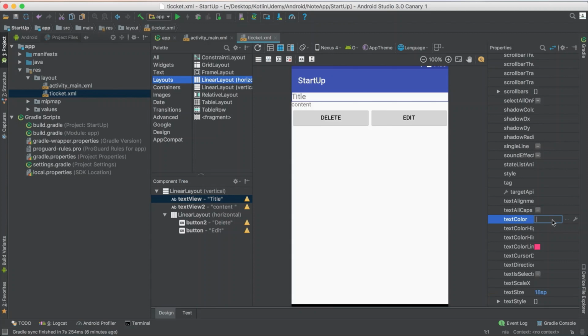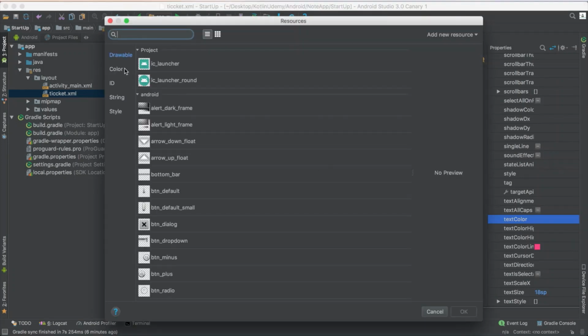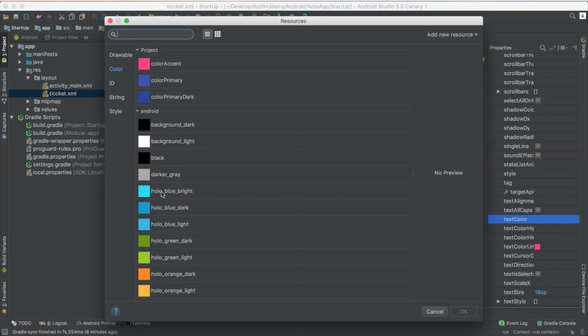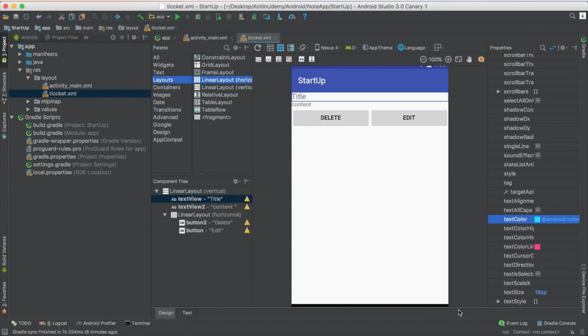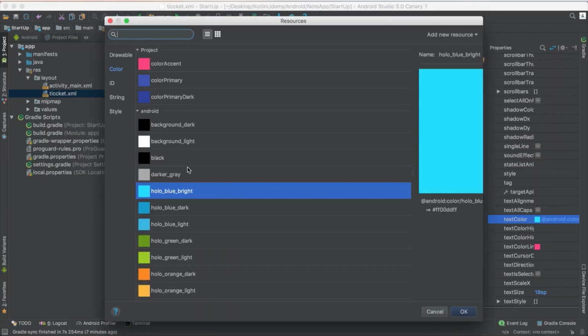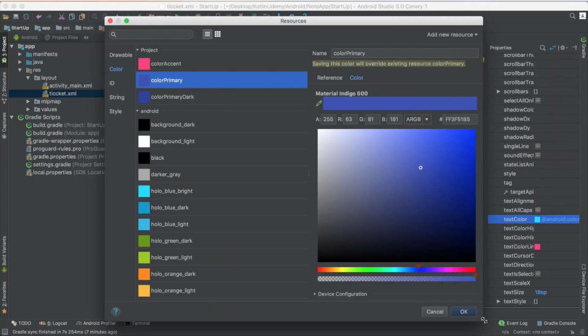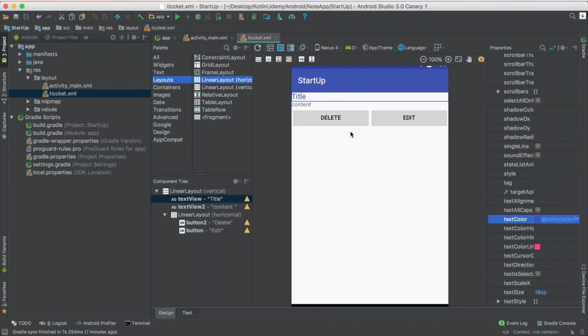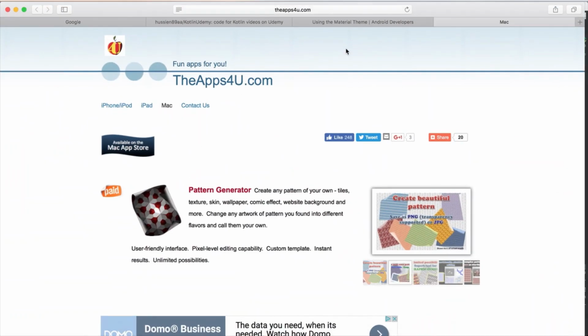If you want to change the text color, you could change it here to any color you want from the device, like this color. If you don't like it, again, change it to any color you would like. So this is like the standard, and this is the content, whatever content you want to add. For me, for testing, I will just type any content.